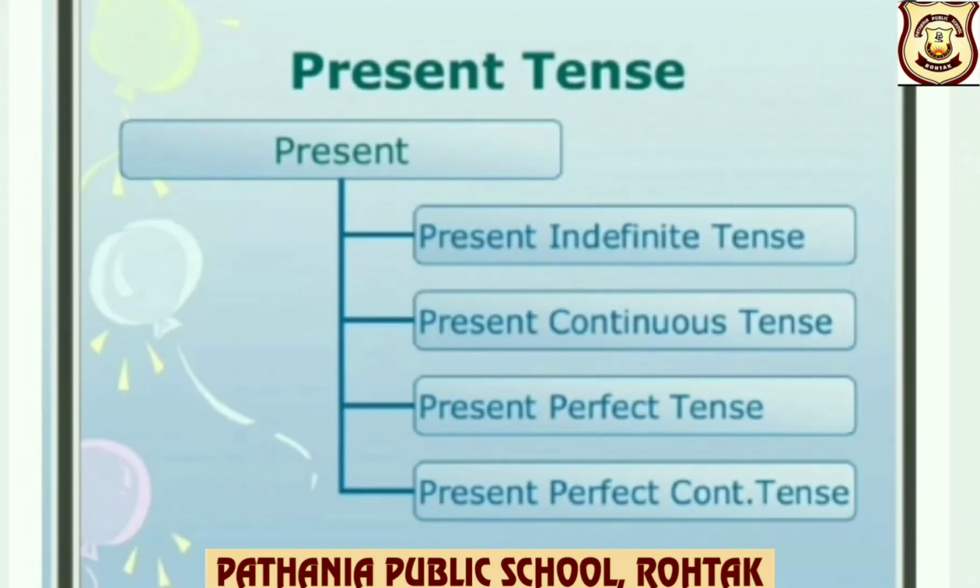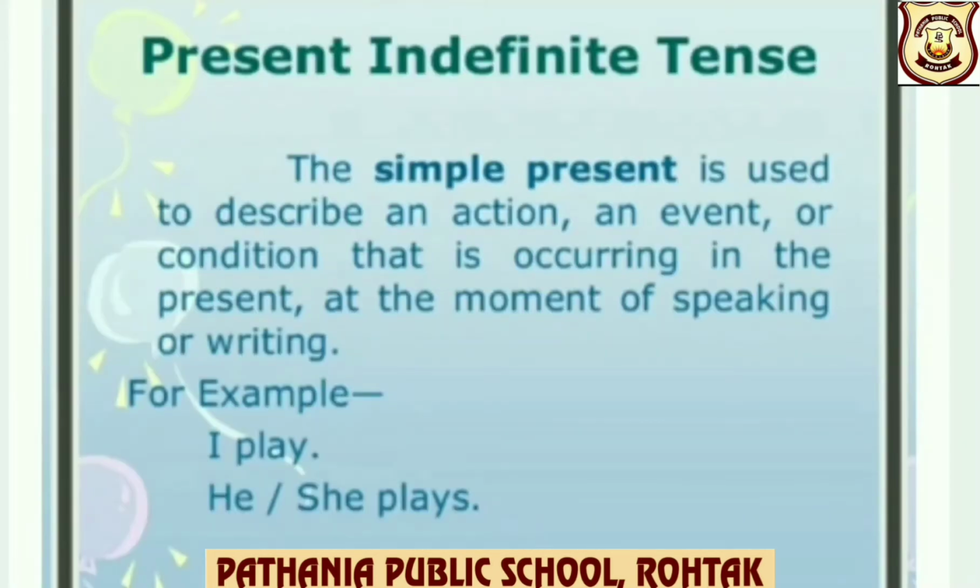Let us discuss 4 aspects of present, that is indefinite, continuous, perfect and perfect continuous. Present indefinite tense. The simple present is used to describe an action, an event or condition that is occurring in the present at the moment of speaking or writing. For example, I play, he or she plays.